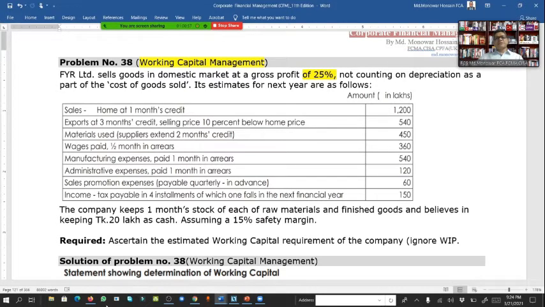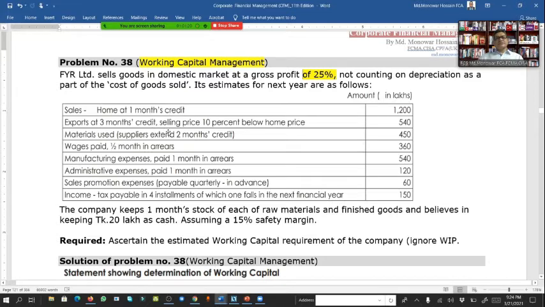It estimates next year as follows. Sales at home on 1 month credit, 1,200 lakhs. Export on 3 months credit, selling price 10% below the home price, 540.